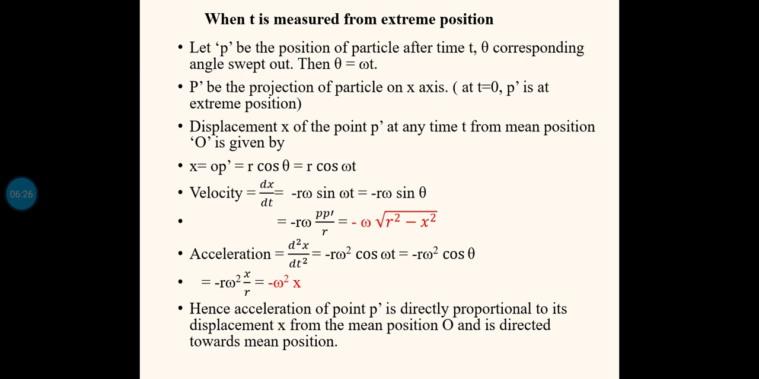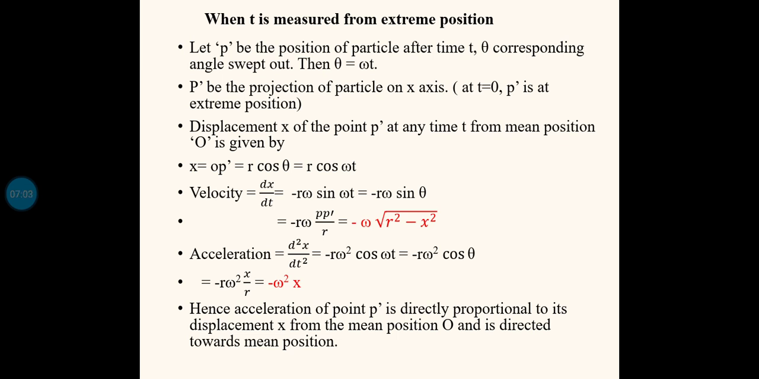Now we will move on to the first case, when t is measured from the extreme position. Let P be the position of the particle after time t. Theta is the corresponding angle swept out during this time interval t. From the fundamentals, we know that angular displacement theta equals omega t, where omega is the angular velocity, t is the time, and theta is the angular displacement in radian. Now P dash is the projection of the particle on the x-axis, which is nothing but the horizontal diameter.